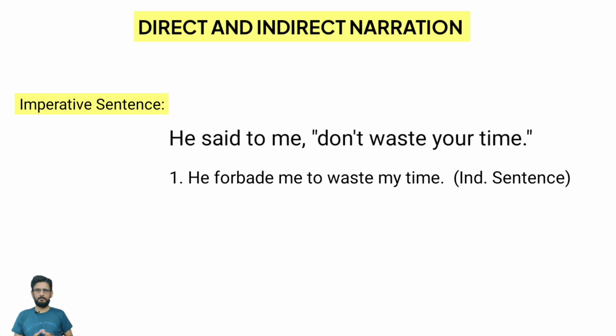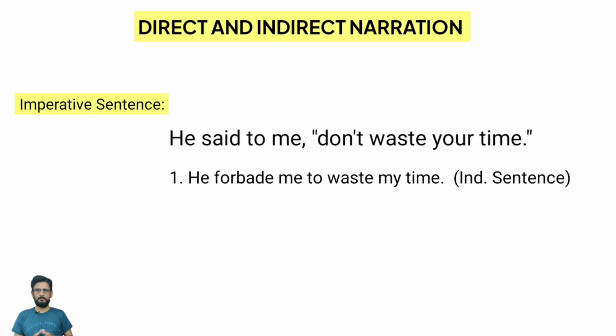First change is forbade. Instead of said, we have used the verb forbade, because don't waste your time is the statement that shows that somebody is asking someone to abstain from, to refrain from, not to do something, right? To refrain from or not to do something. So which is why we have used forbade over here. Then after that, we have used the infinitive to plus base form of the verb, which is to waste.